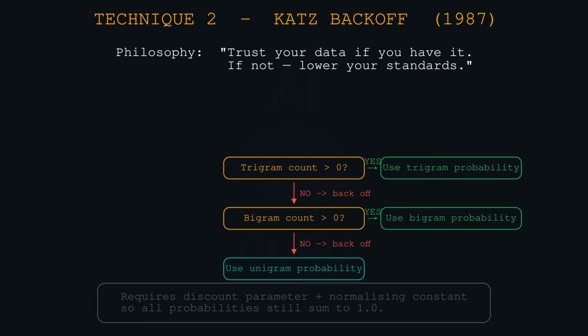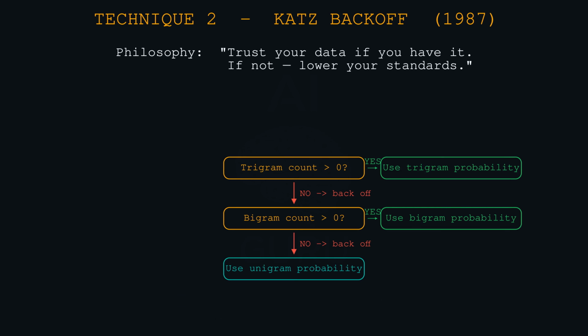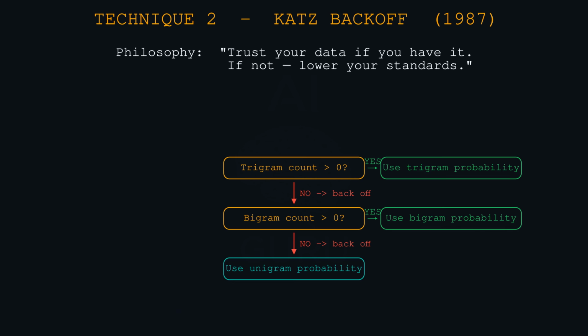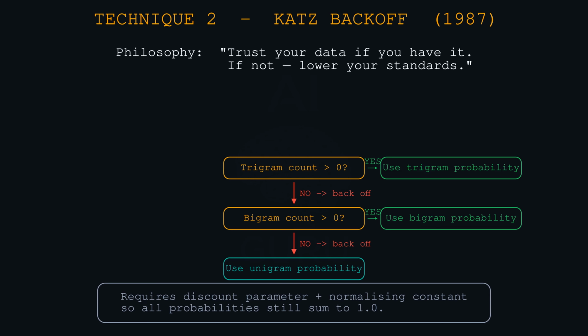That makes intuitive sense. Use the specific context if you can, but don't give up if you can't. The math gets tricky because if you just switch models, the probabilities won't add up to 100%. You have to introduce a discount parameter and a normalizing constant to make the math balance out. But the concept is solid. Prioritize context, but have a fallback plan.